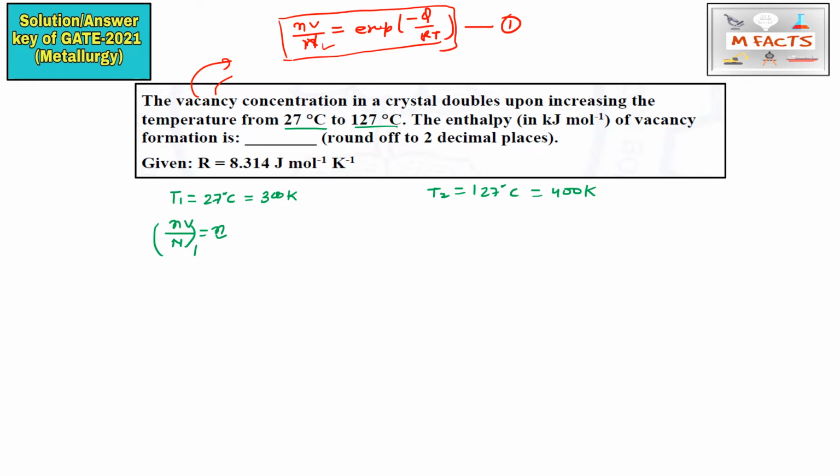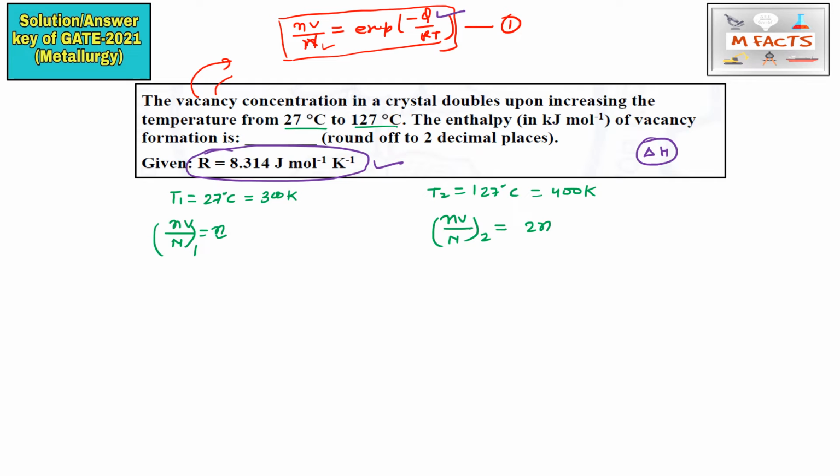So Nv by N for the first value is equal to n, and Nv by N for the second value will be 2n, because they are saying the concentration in crystals doubles upon increasing the temperature. This is the given data, and they are also giving the R value, which is very important. They are asking for the enthalpy in kilojoule per mole, so enthalpy here is Q. Sometimes you will get delta H also, so don't get confused; this is the enthalpy, or you may say the activation energy.